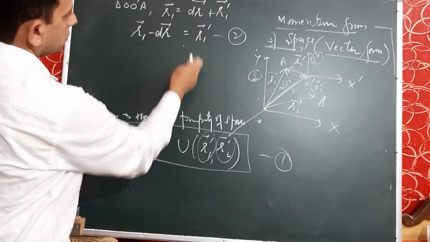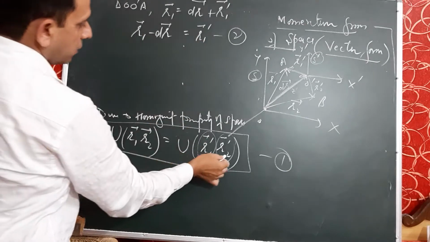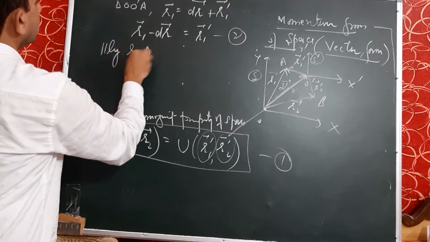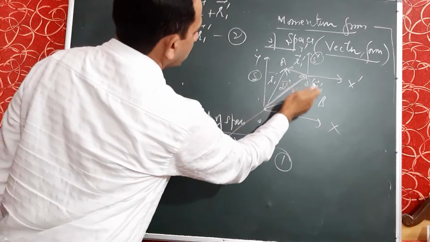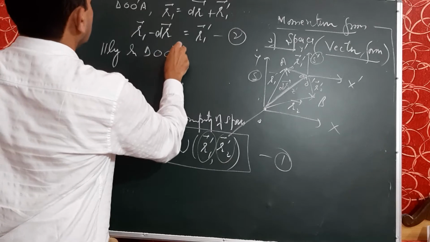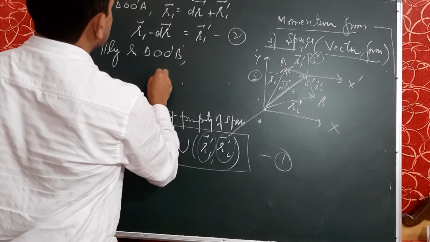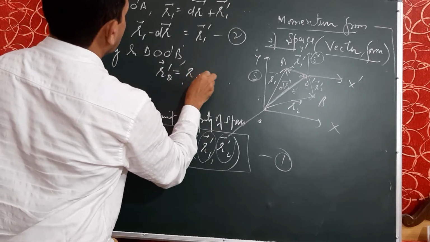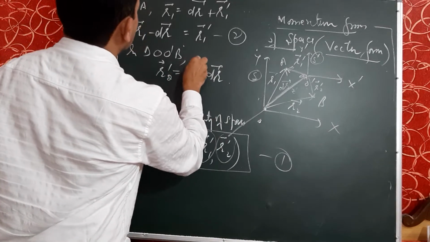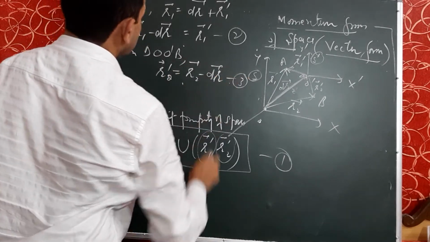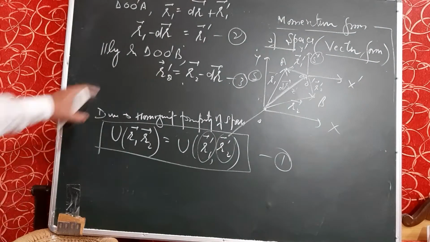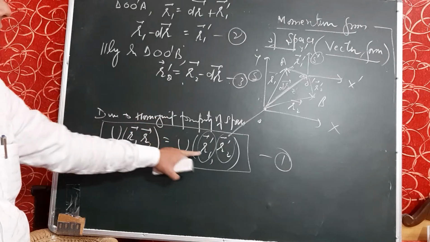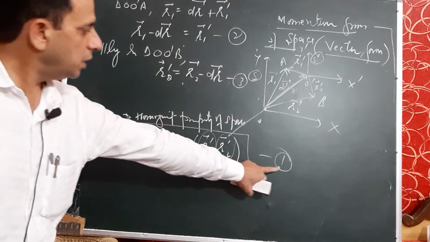We will put this r1 dash value here, and similarly in triangle O, O dash, B, r2 dash is equal to r2 minus dr, equation number 3. So these are the values for r1 dash and r2 dash in terms of r1, r2. We will put these values in equation number 1.